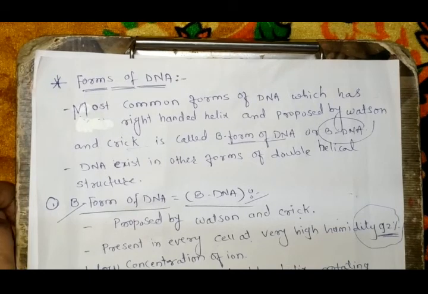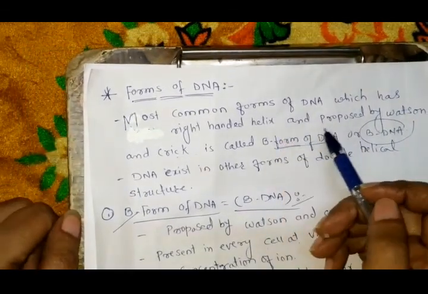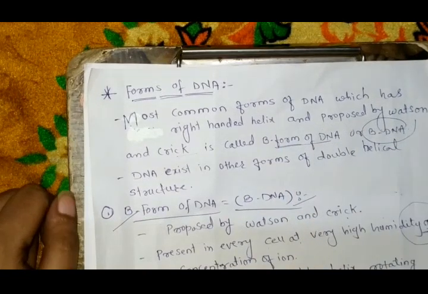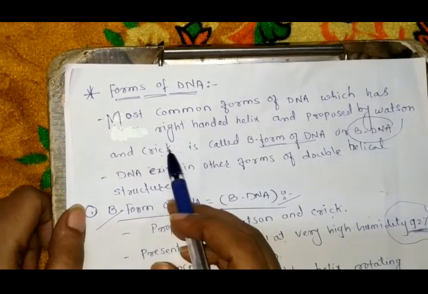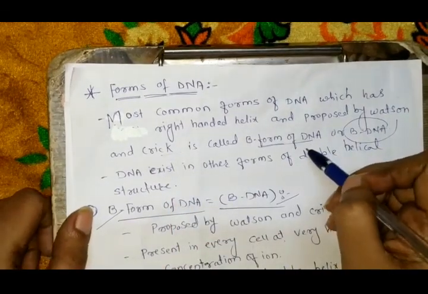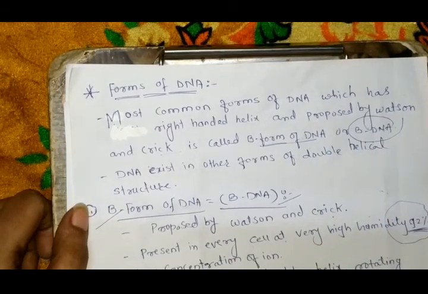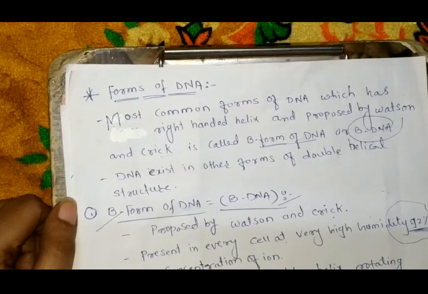So guys, our today's topic is forms of DNA. Now we'll see the keywords of the forms of DNA. The most common form of DNA, which has a right-handed double helix, was proposed by scientists Watson and Crick. Watson and Crick proposed the model of the DNA double helix structure, which is called the B form of DNA, and it's also called bDNA. DNA exists in other forms also. That's why we will see them one by one in detail.